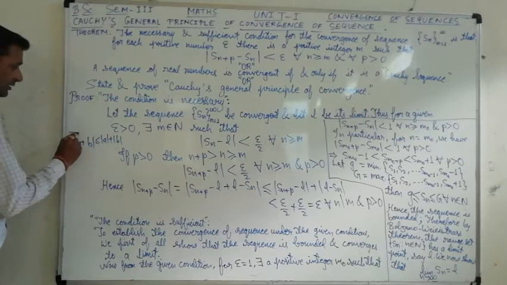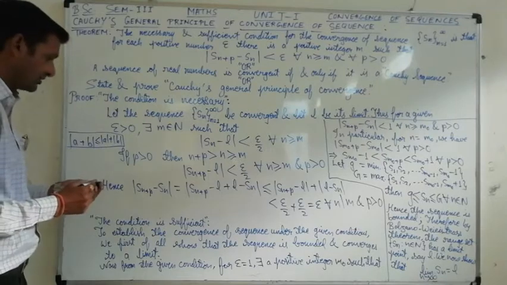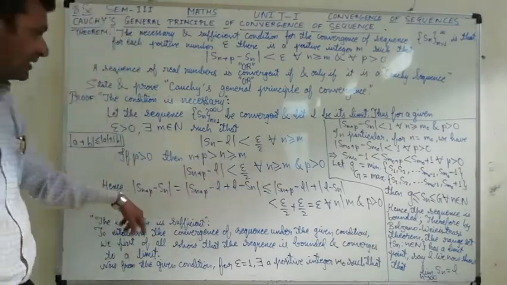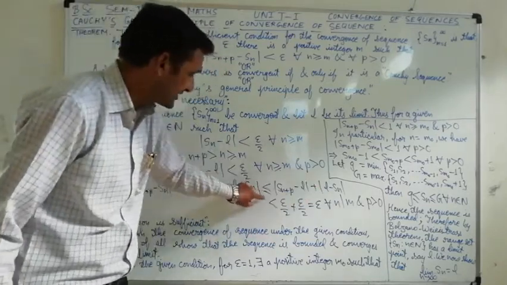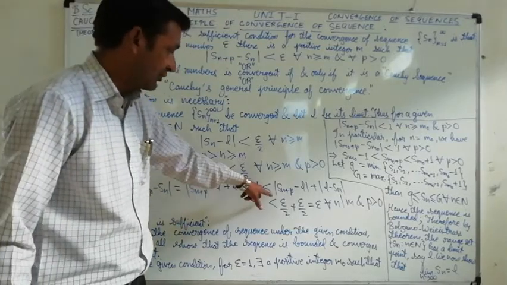This is one condition that you remember. So in place of A, what is there? S(n+p) minus L, and in place of B, L minus Sn. So these two are separated, that is why the less than or equal to sign will be there. Here it is an equal sign, but here it will be a less than or equal to sign.